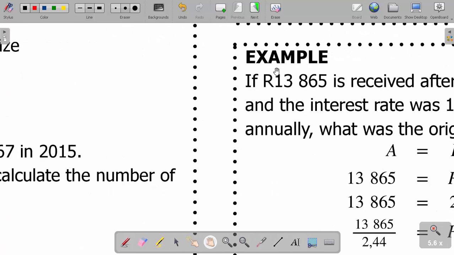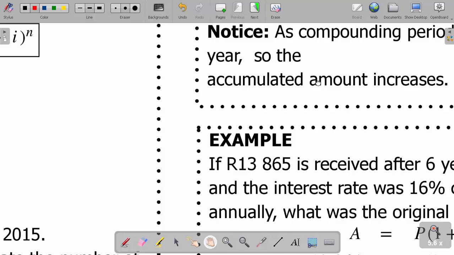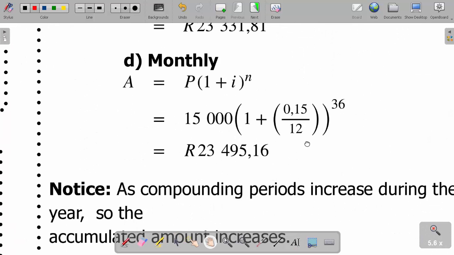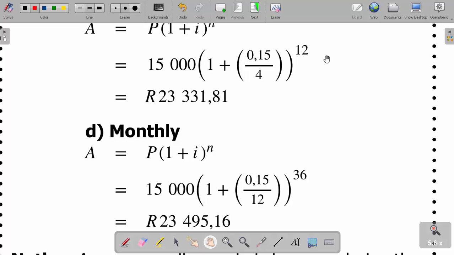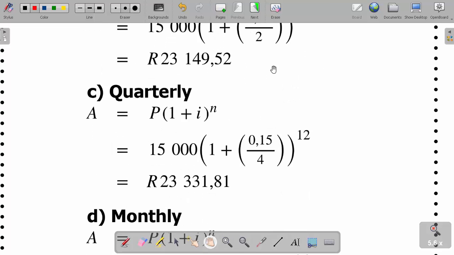That was population growth. And then another one here, let's look at something else here.